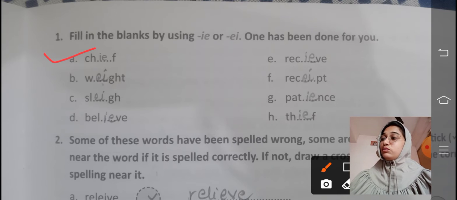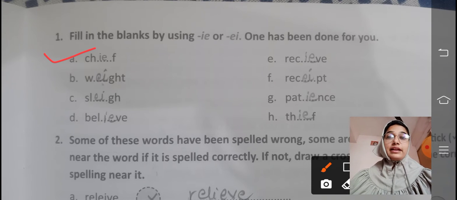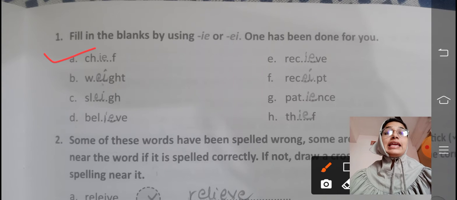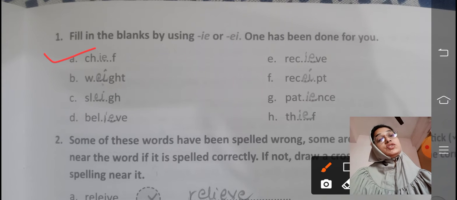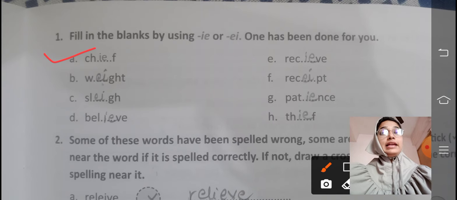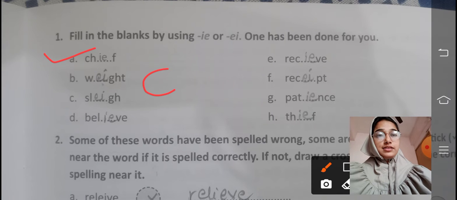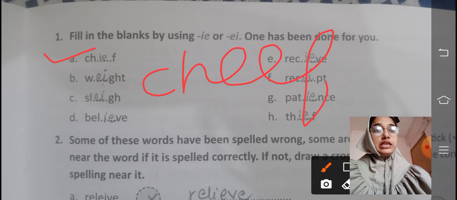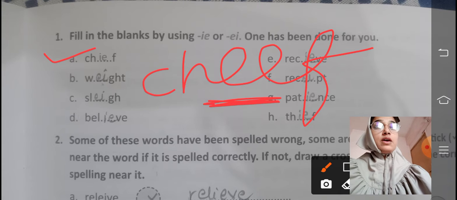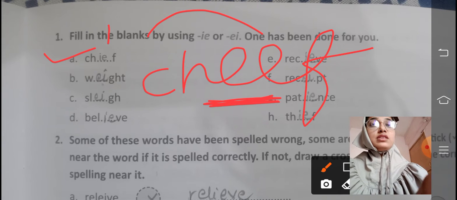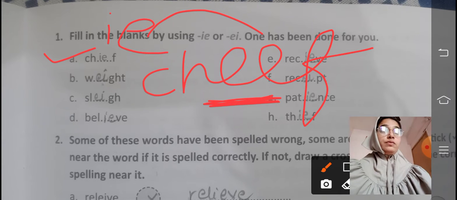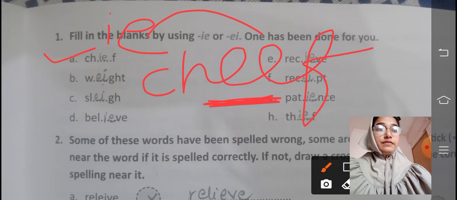Here, what does the rule say? When it sounds like a double E, we have to put IE. So "chief." How do we spell it? Chief, correct? And it is an E sound. At that time we have to use IE. That is why we used "chief."